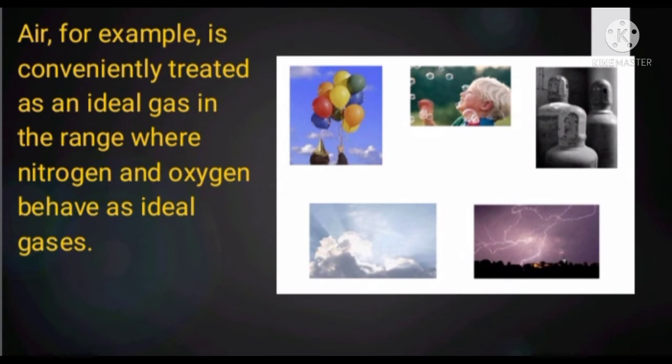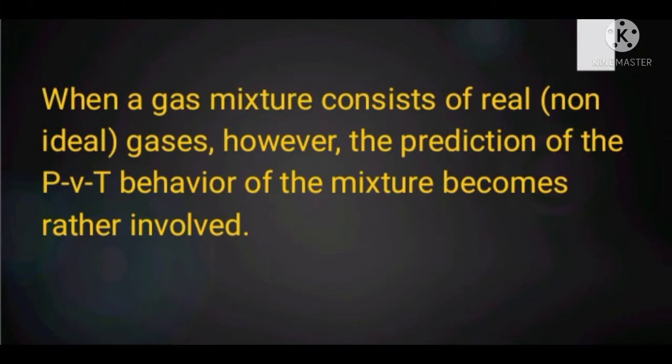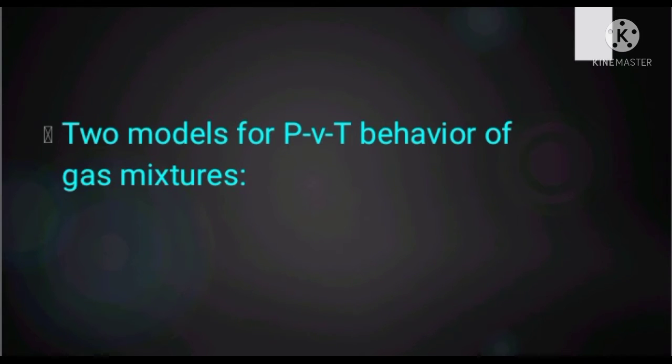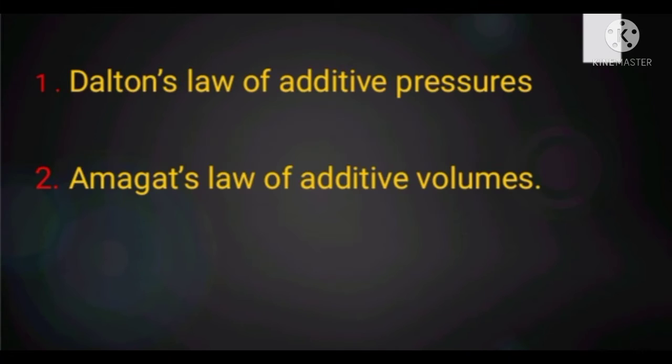Air, for example, is conveniently treated as an ideal gas in the range where nitrogen and oxygen behave as ideal gases. When a gas mixture consists of real non-ideal gases, however, the prediction of the PVT behavior of the mixture becomes rather involved. There are two models for PVT behavior of gas mixtures.